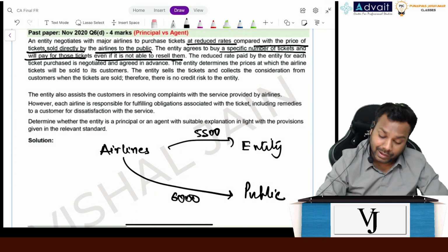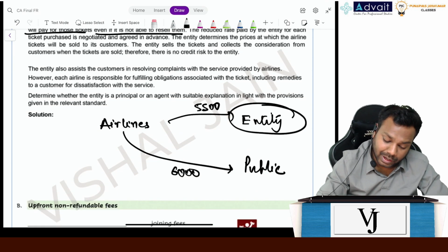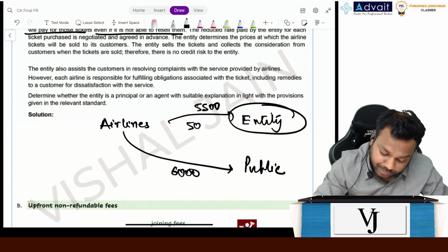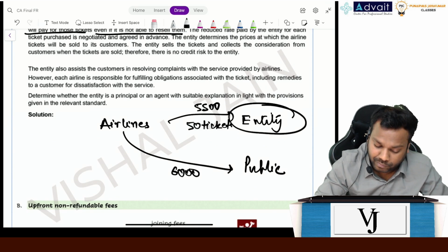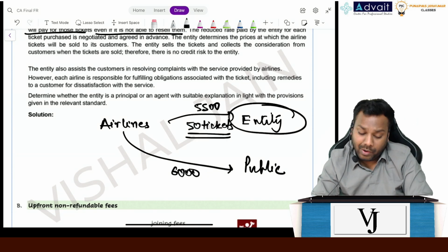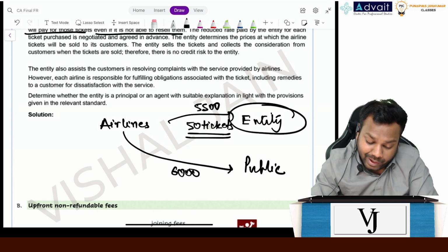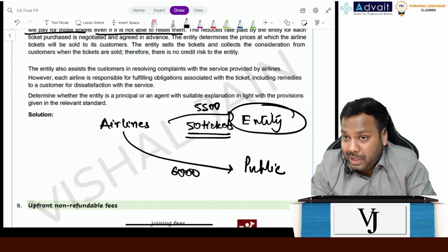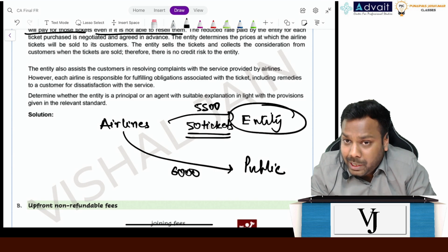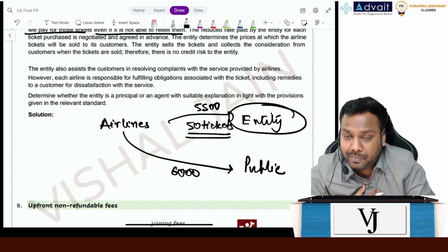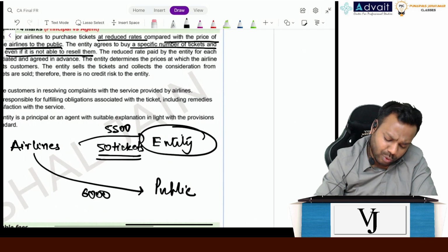Now what the entity says is, I will purchase, let's suppose, 50 tickets. The entity also says that even if I'm unable to sell them, I will bear the loss. Now tell me, who bears the inventory risk?